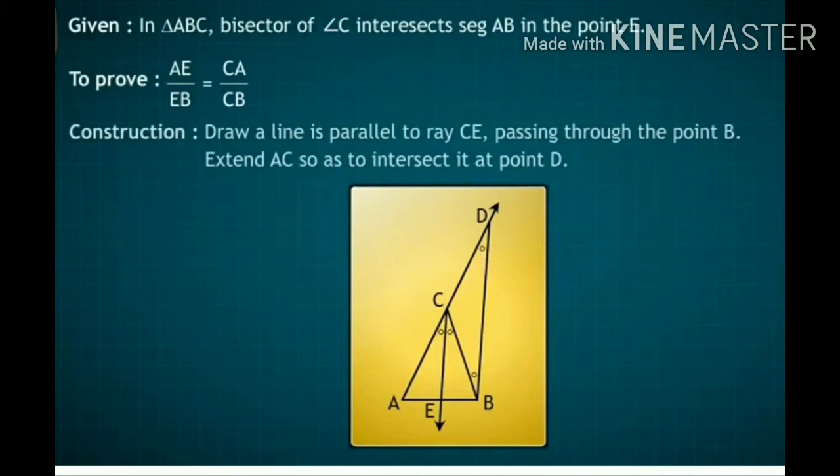Given information is, in triangle ABC, bisector of angle C intersects segment AB in the point E, and we have to prove that AE divided by EB is equal to CA divided by CB. Now the construction is: draw a line parallel to ray CE passing through the point B and extend AC so as to intersect it at point D.